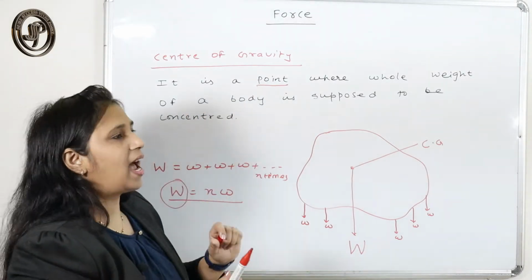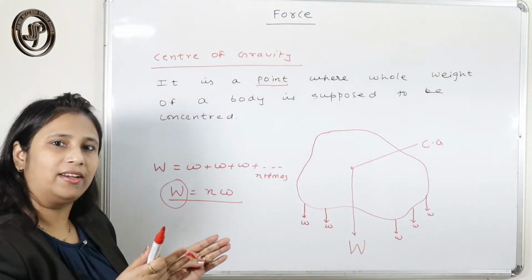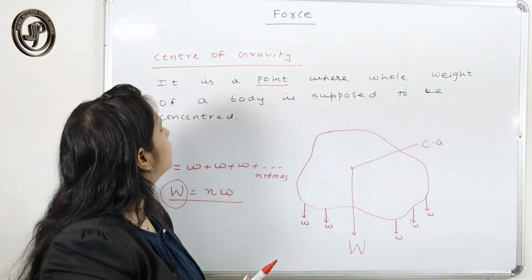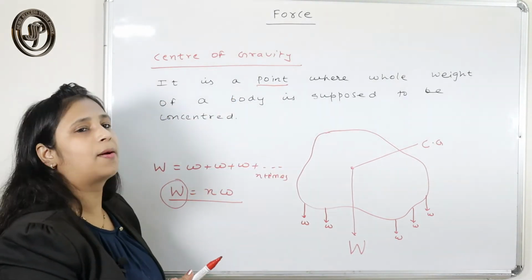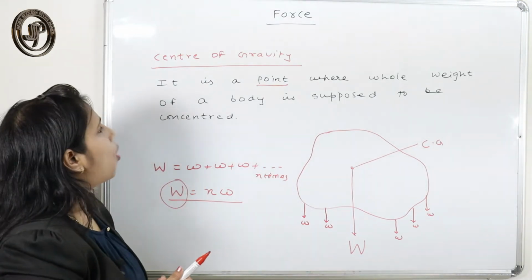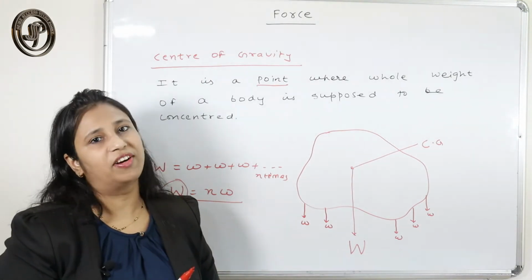So it is a point where the whole weight of the body is supposed to be concentrated. That point is called center of gravity.